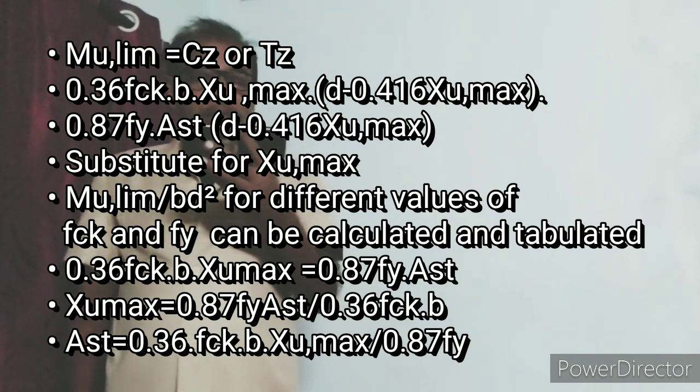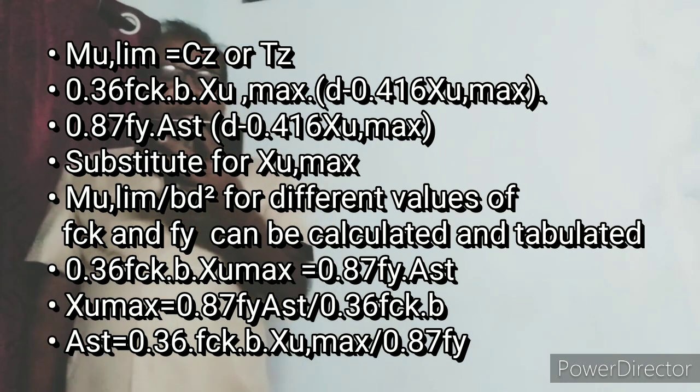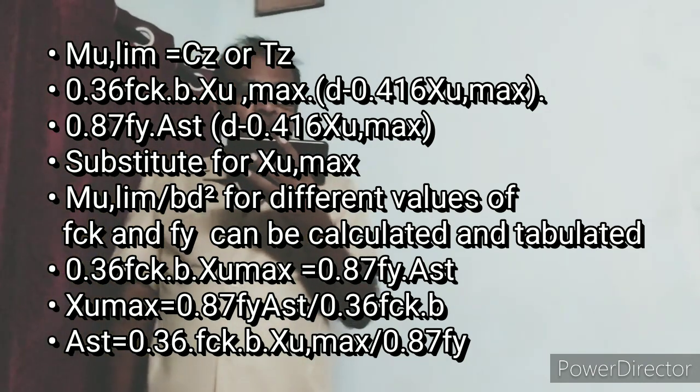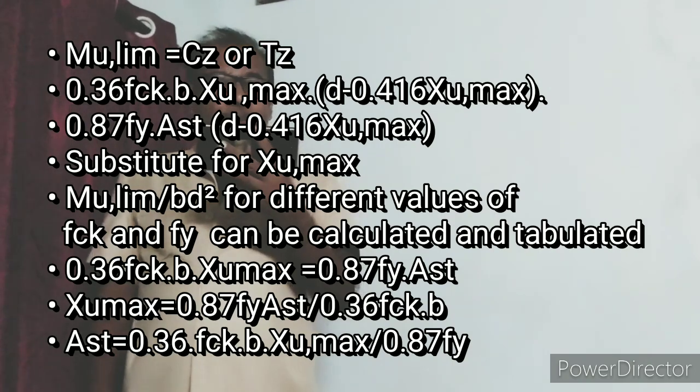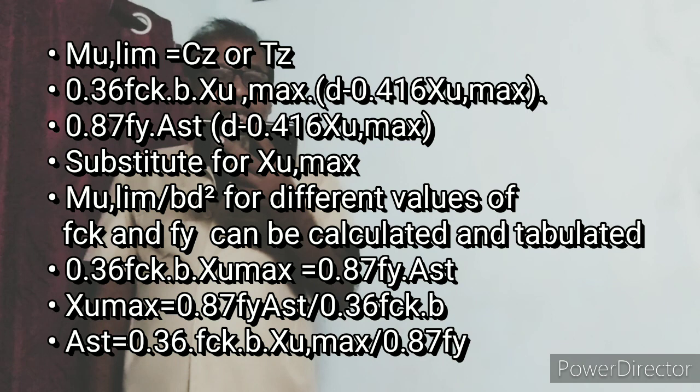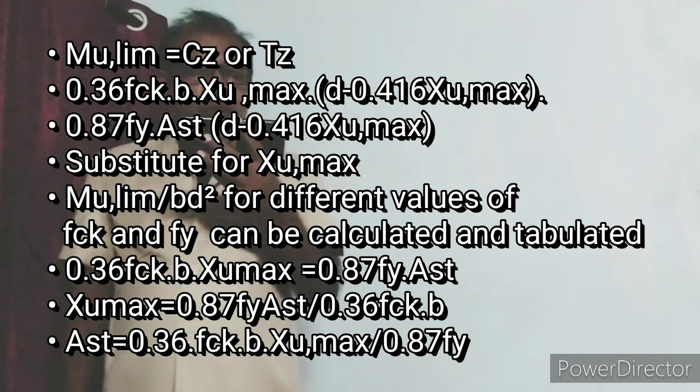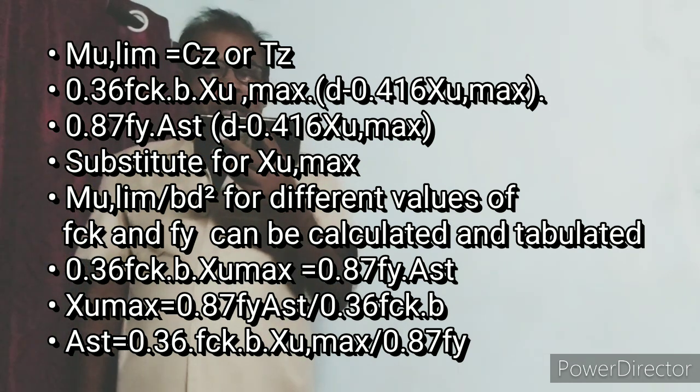Substitute for xu max in equation 1, that is 0.36 fck b xu max is equal to 0.87 fy Ast. Substitute for xu max, we can find Ast. Mu lim by b d square for different values of fck and fy can be calculated and tabulated.